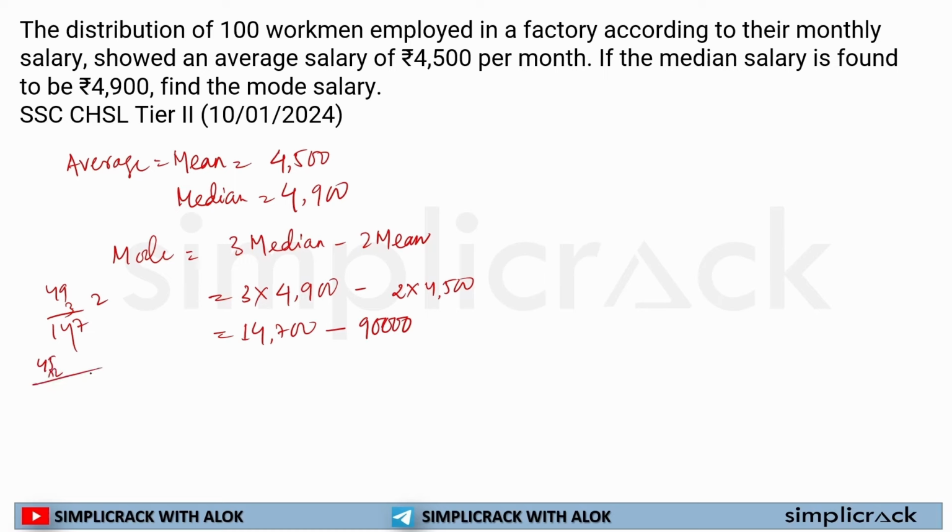I have added one more zero, sorry, it will be 9,000. So if I take the difference, it will be 5,700. So mode salary is 5,700. See how easily we are calculating. This is how the formula works.